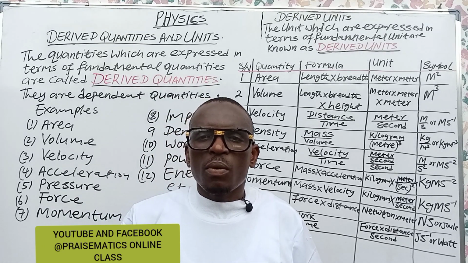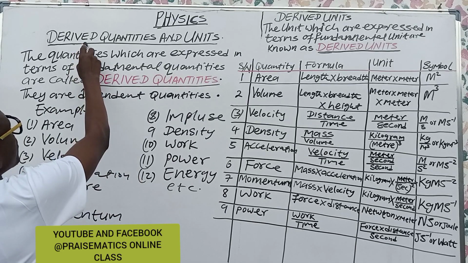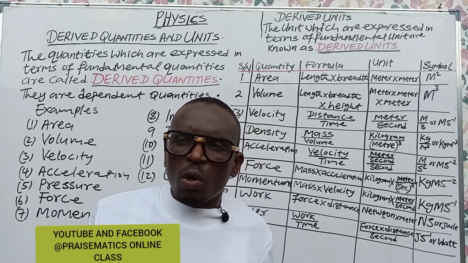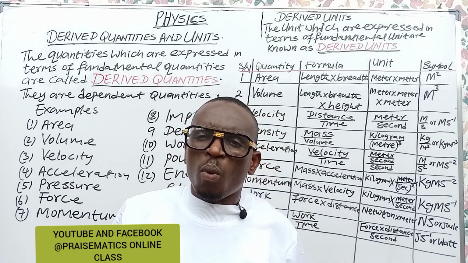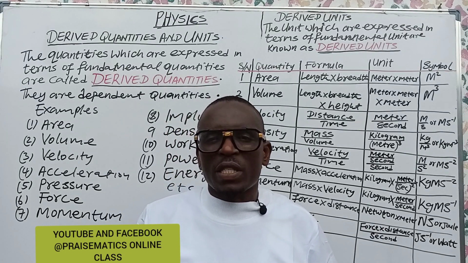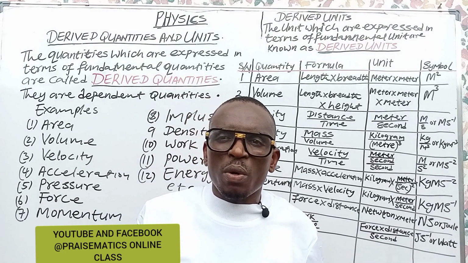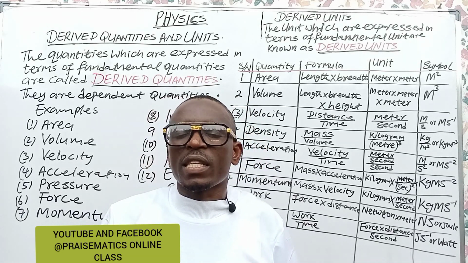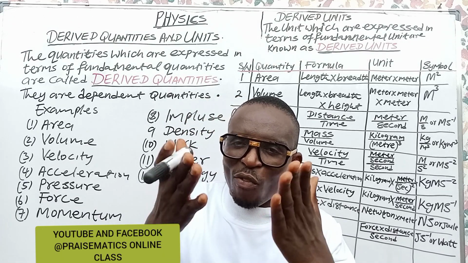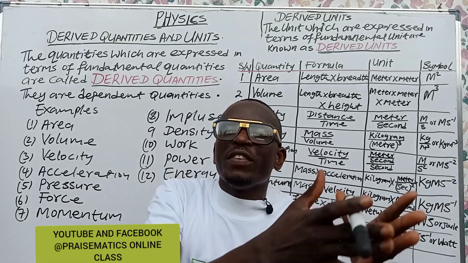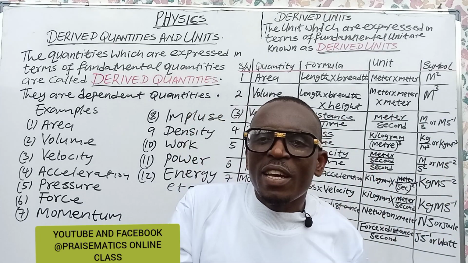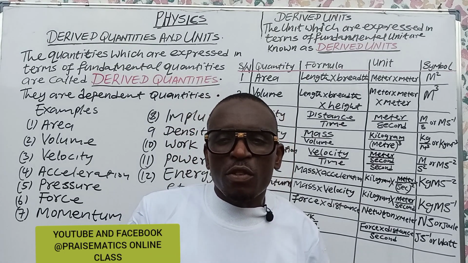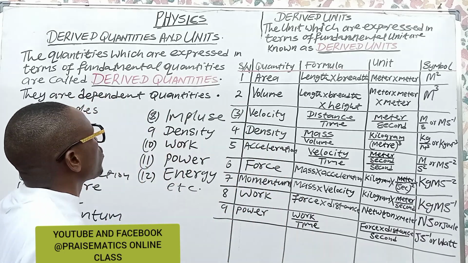In today's class, we are going to look at derived quantities and derived units. In our previous class, we defined fundamental quantities as those quantities that are capable of existence. They can exist on their own. They are independent and don't depend on any other source. We even gave an example that your daddy in your family is the fundamental quantity of the family, while your mom and the other children in the family are derived quantities. So today we are going to look at derived quantities.